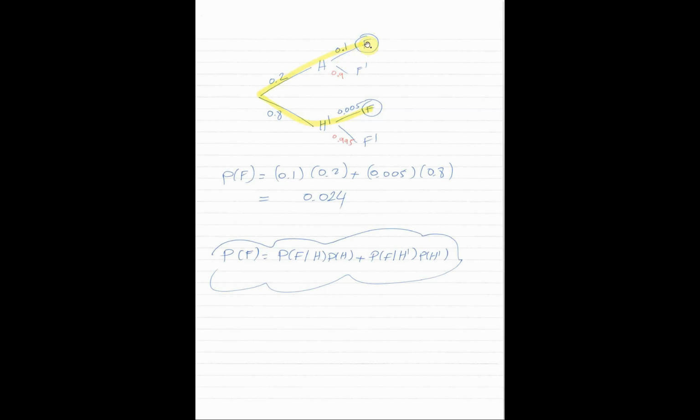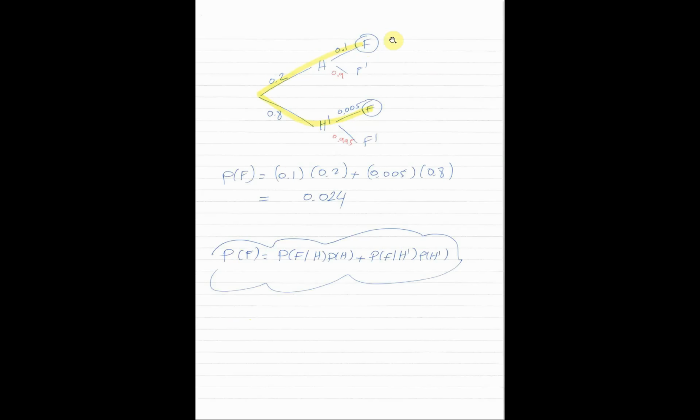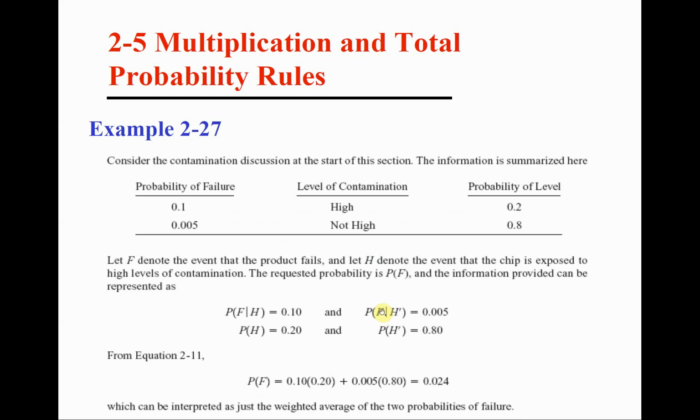It is the probability of failing given that we have a high level of contamination, which is here. Failing given a high level of contamination, that's 0.1. Now, let me skip the red numbers for 2 seconds, and if the level of contamination is not high, the probability of failing given that the level is not high is 0.005. Again, this is a conditional probability because it's in the branch that is coming out of H complement, and it's precisely this probability of failing given not high level of contamination, which is 0.005, which was given here as well.